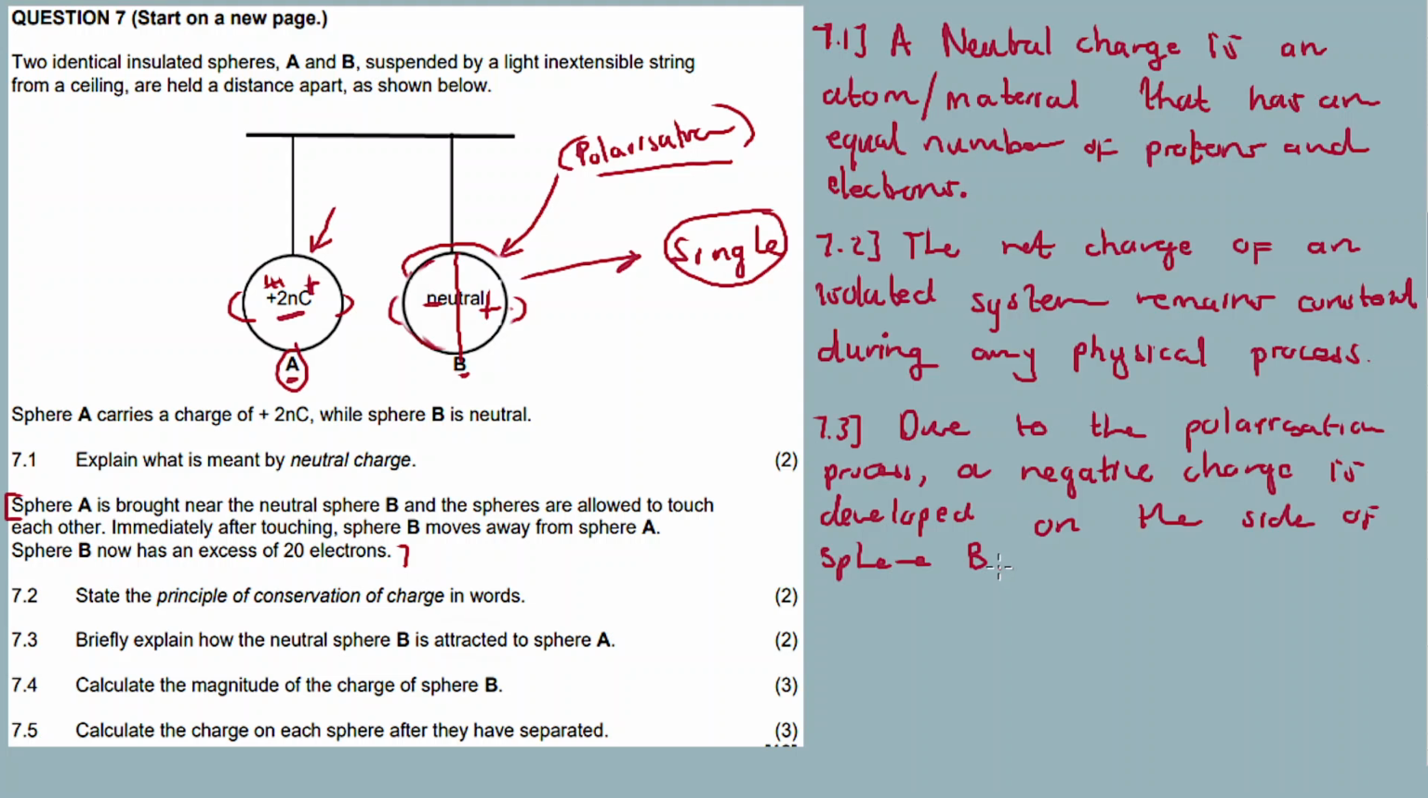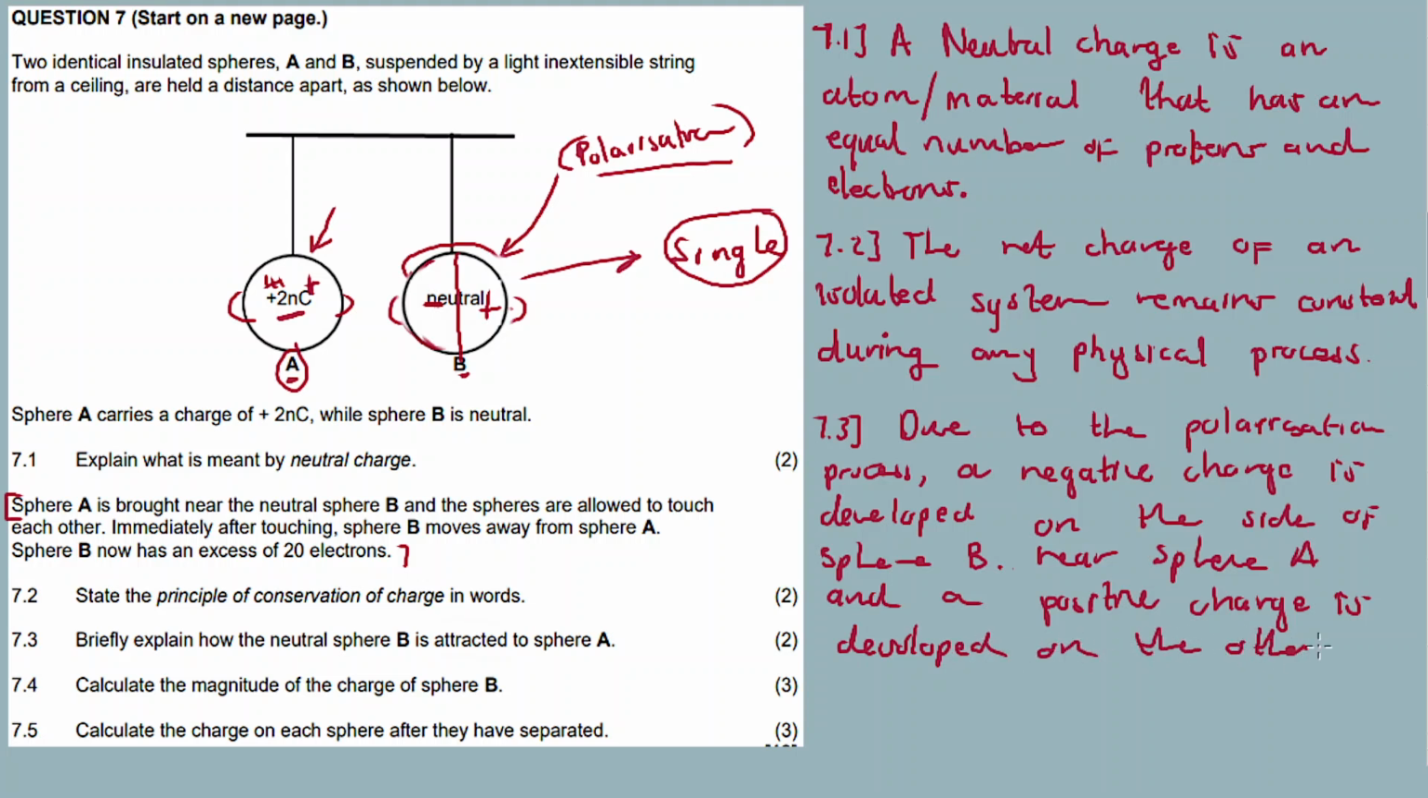Alright again. So sphere B push away the negative, okay, a negative charge is developed on the side of sphere B near sphere A, and a positive charge is developed on the other side, away from sphere A. So I think igcine la ngoba it's only for 2 marks. I don't want to write an essay la.